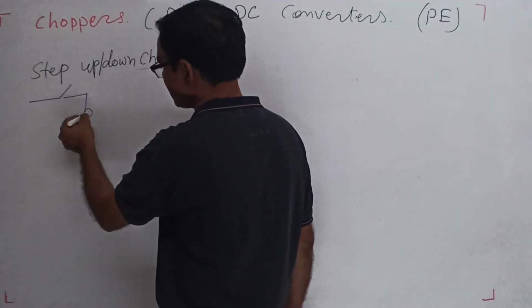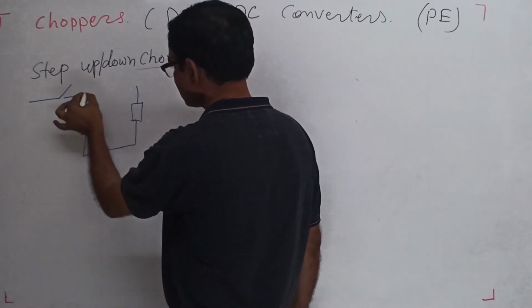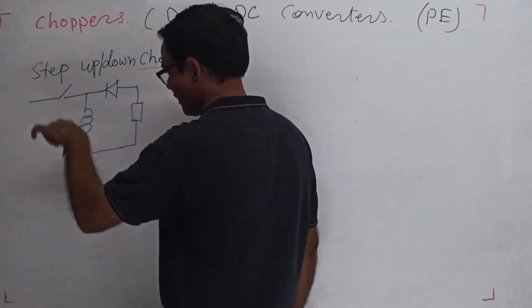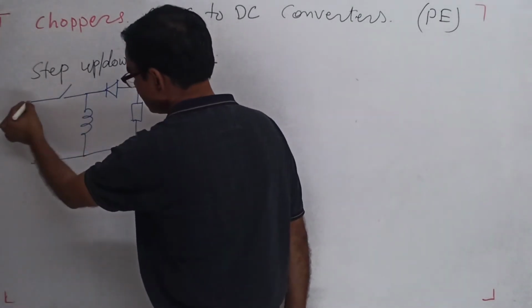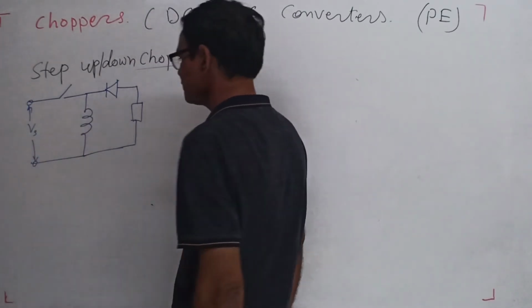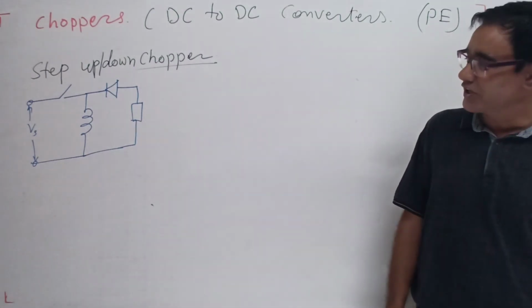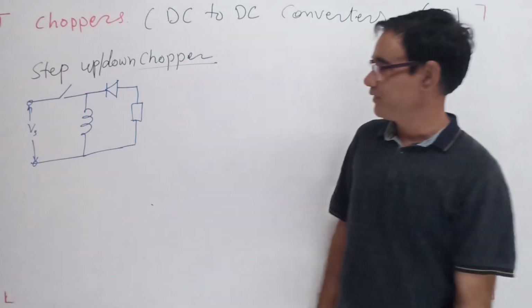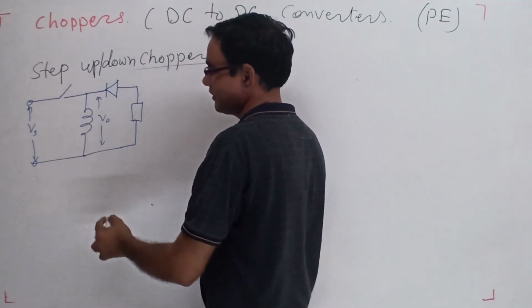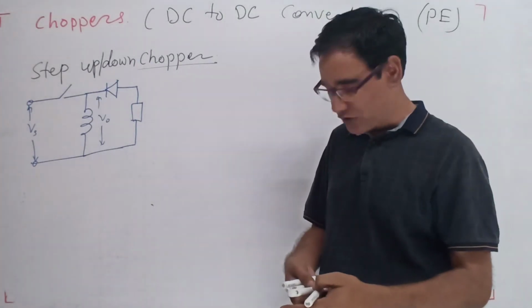This is the switch, this is the inductor, and this is the load, and this is a diode which is connected in the reverse direction. And this is the source voltage. So this is the circuit, and that circuit can perform both things. Here the voltage is Vs, V0. So how does it perform, how will it do?